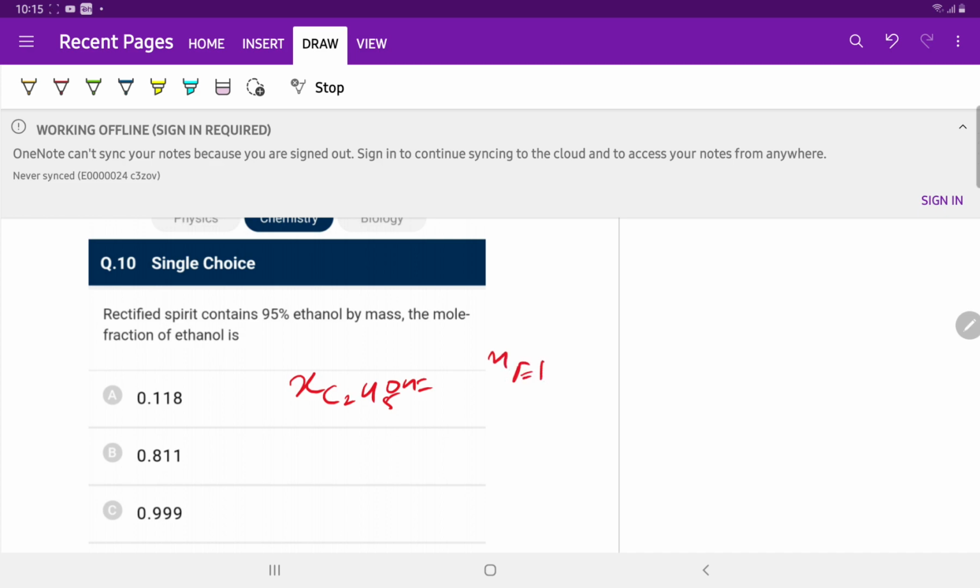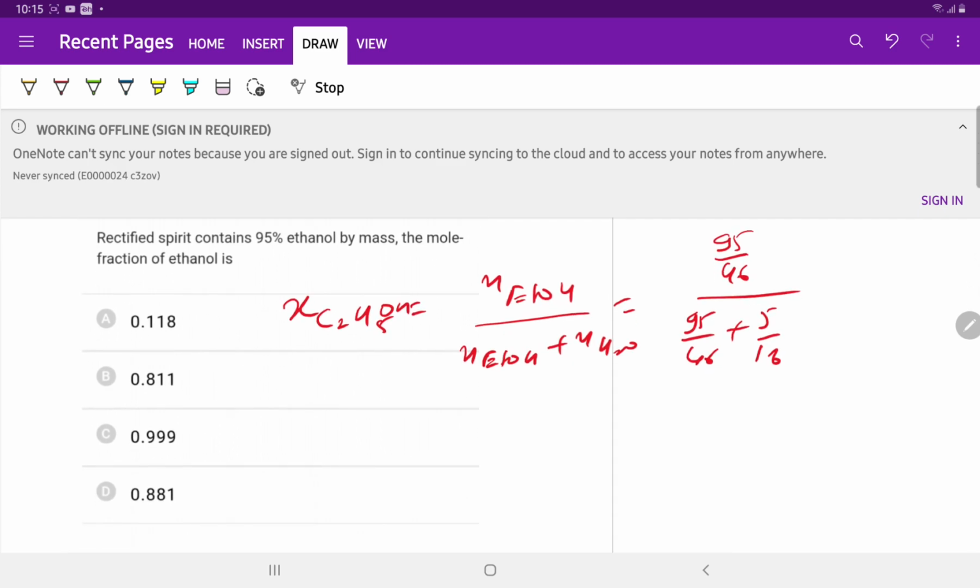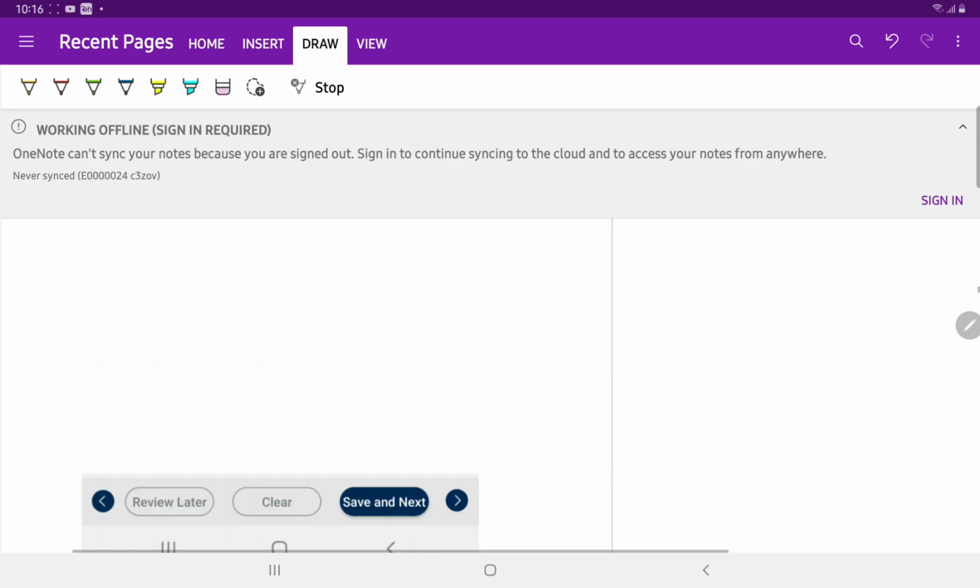number of moles of ETOH upon number of moles of ETOH plus number of moles of H2O. That is 95 by 46 upon 95 by 46 plus 5 by 18, which is equal to 2.065 upon 2.065 plus 0.227, which is equal to 0.881, which is option D.